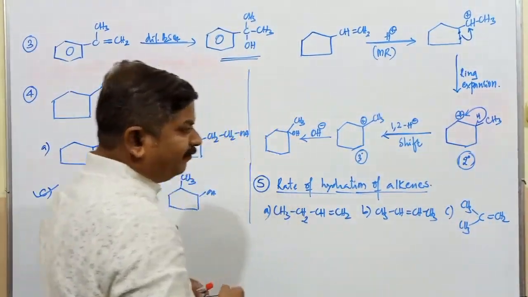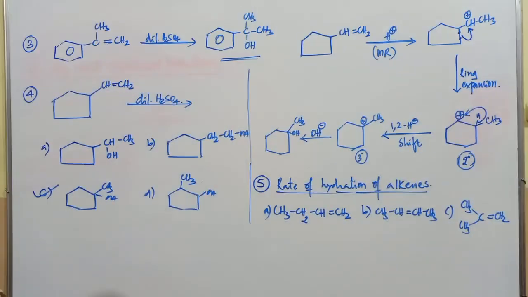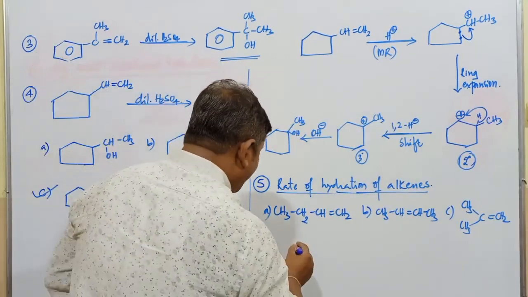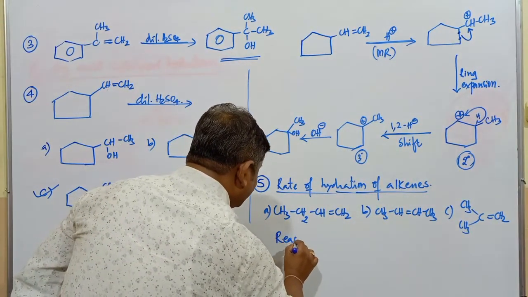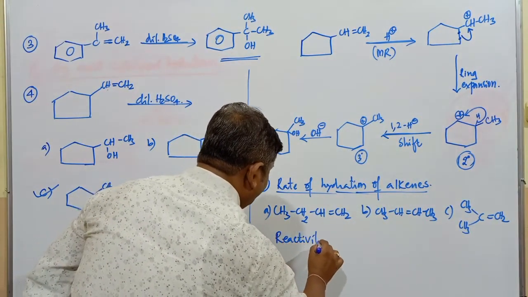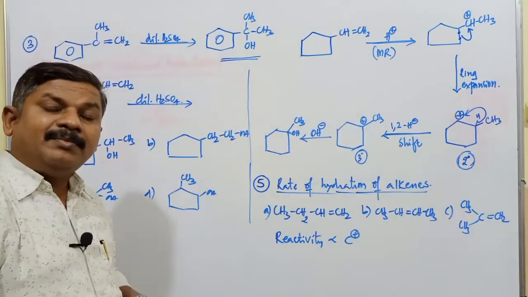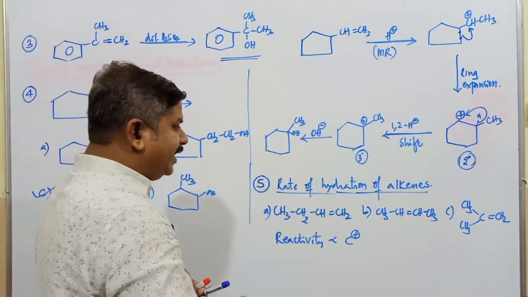What is the order of reactivity of these alkenes towards acid catalyzed hydration? The order of reactivity depends upon, reactivity is directly proportional to what? Directly proportional to the stability of the respective carbocation. The greater the stability of the carbocation, the greater is the reactivity.